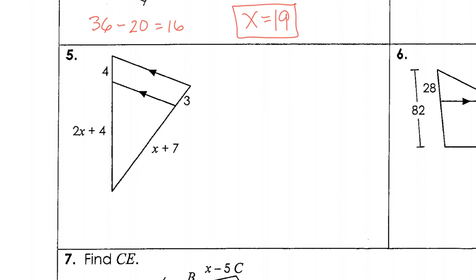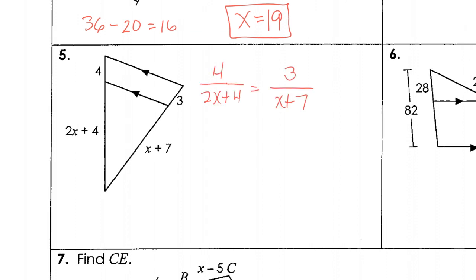All right, for number 5, what I want you to do is pause this video and try to set something up and see if you come up with the same thing I did. All right, so your proportions should look similar to mine. If it doesn't look exactly like this, that's okay. All that matters is that when you cross multiply, you're still multiplying 3 times 2x plus 4 and 4 times x plus 7. So if your cross product is still those numbers that you're using, then that's okay.